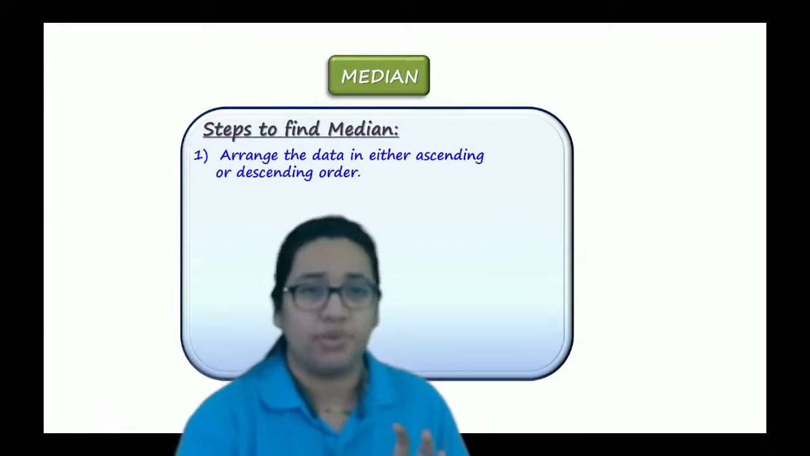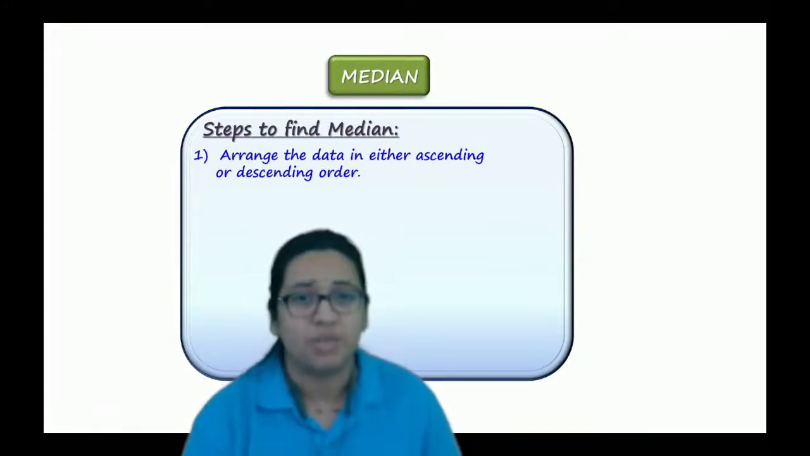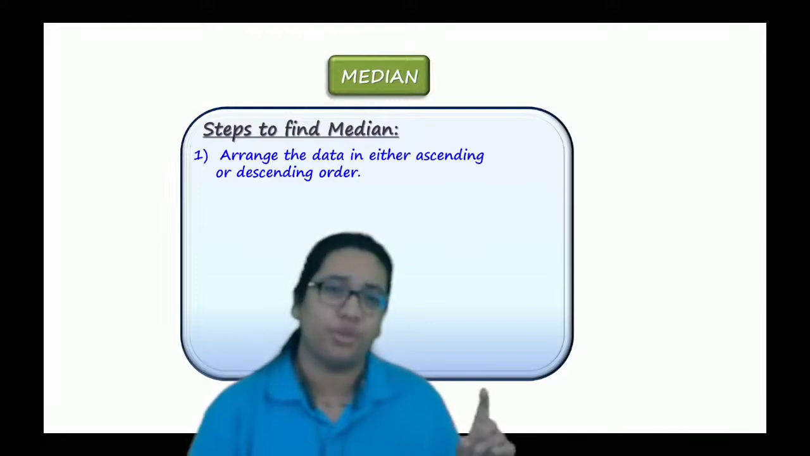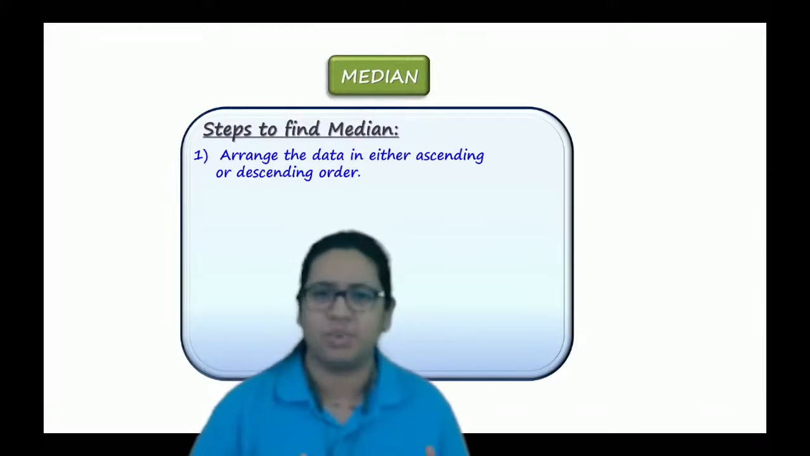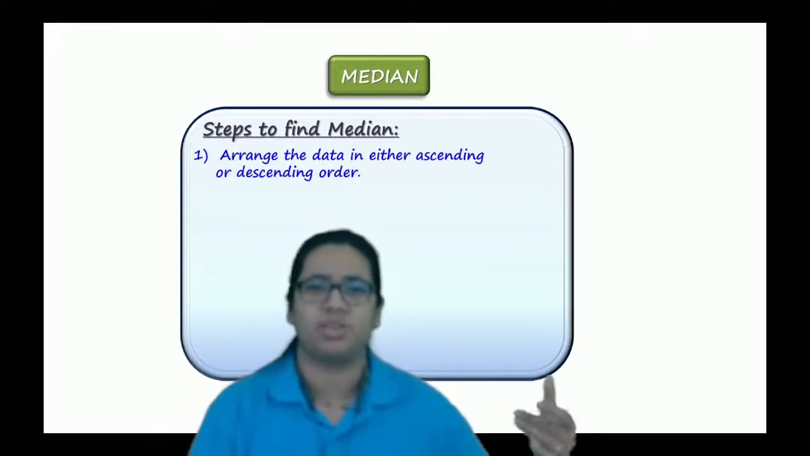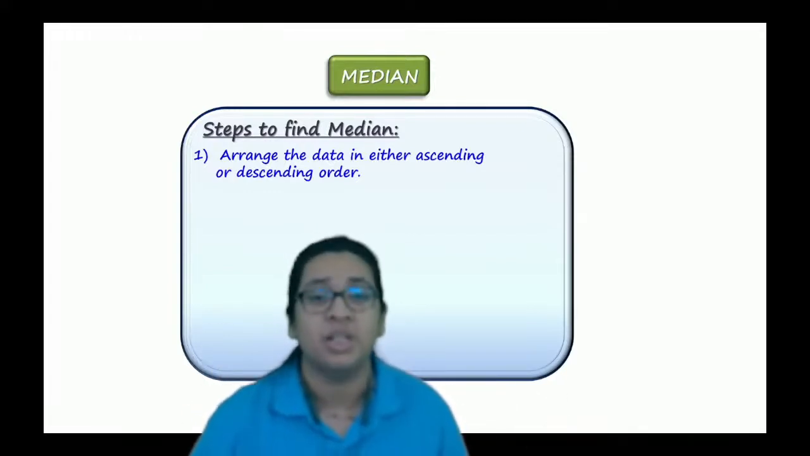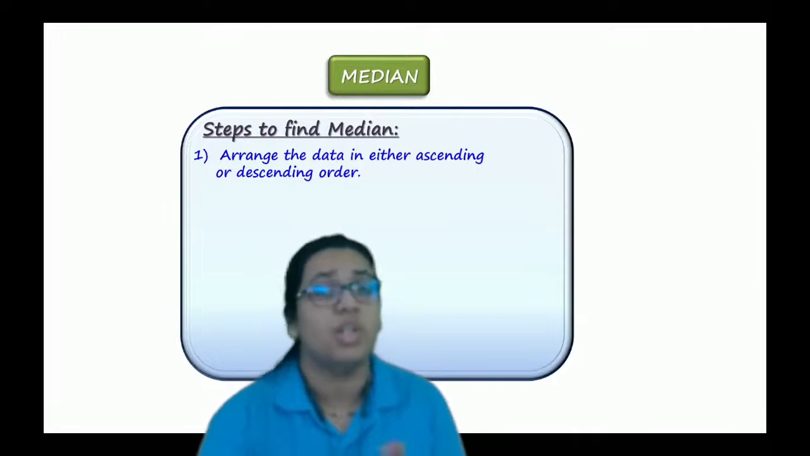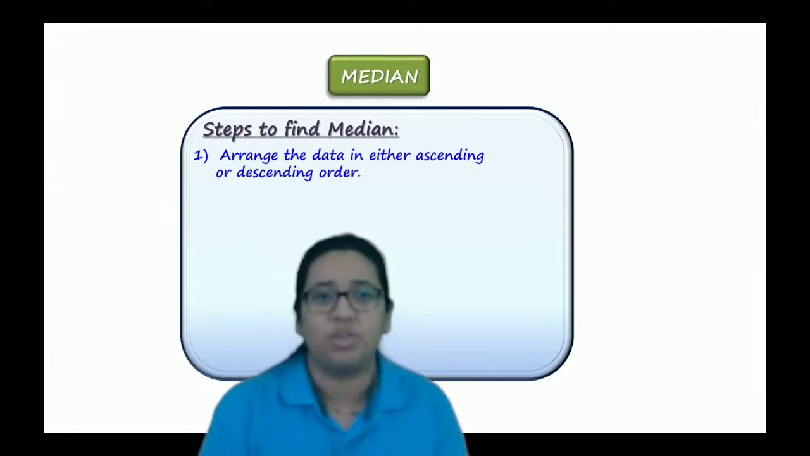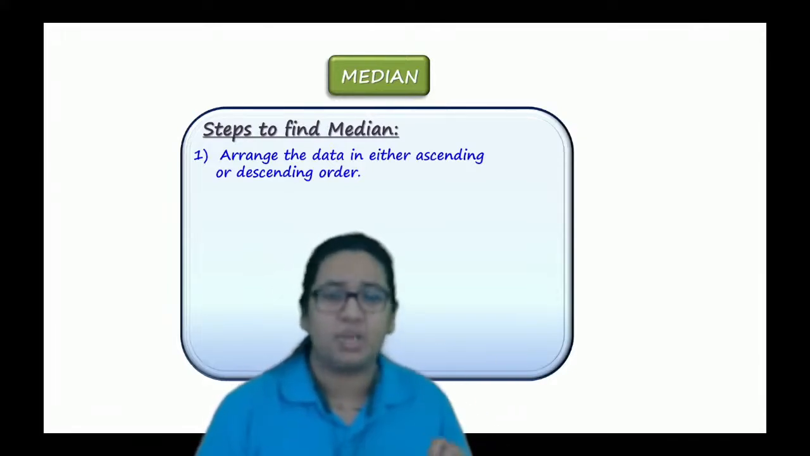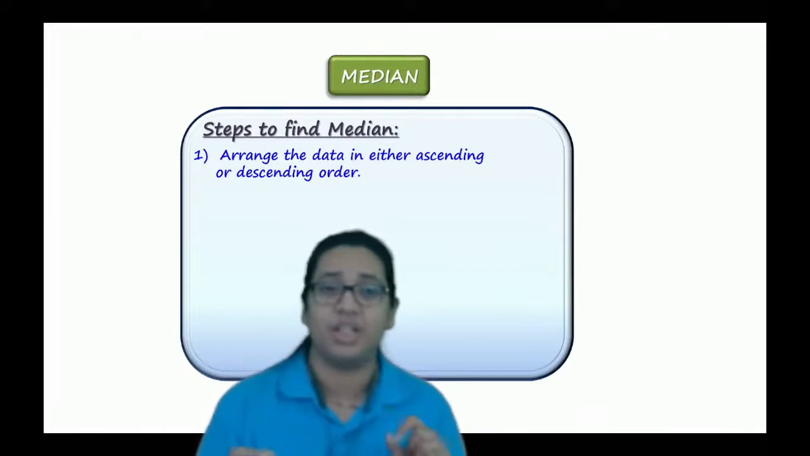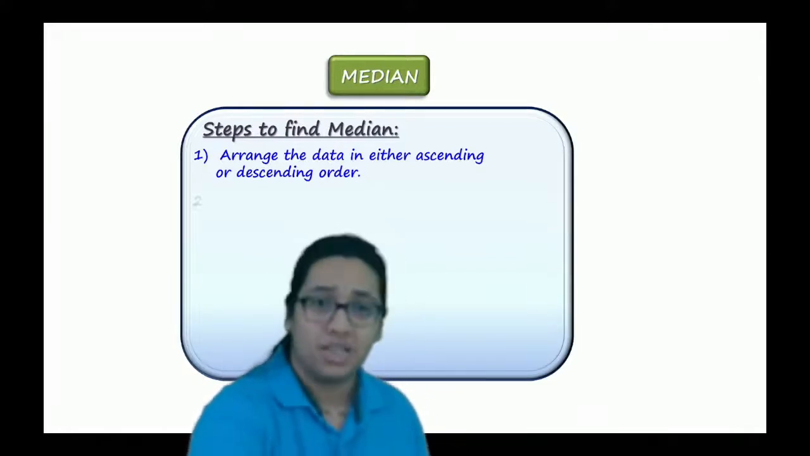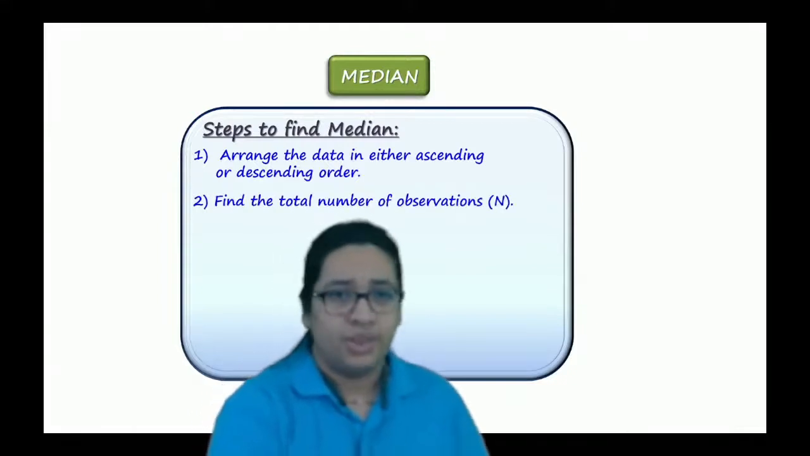Median is the middlemost value. If there is discrete data, it means that you have data something like x1, x2, x3 and so on up to xn. Whatever observations you have, just arrange them in either ascending order or descending order so that you will get the middlemost value.